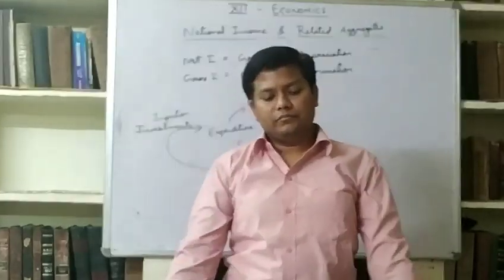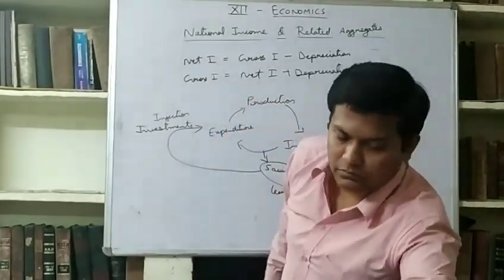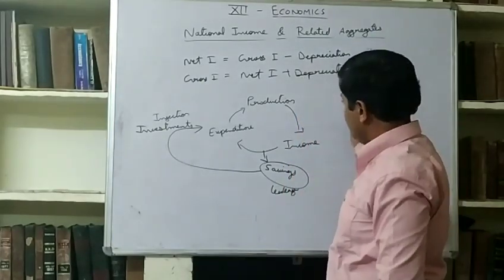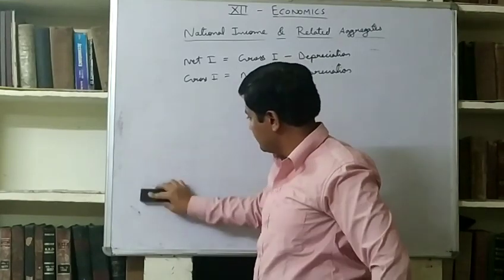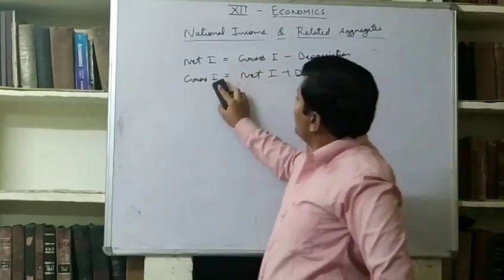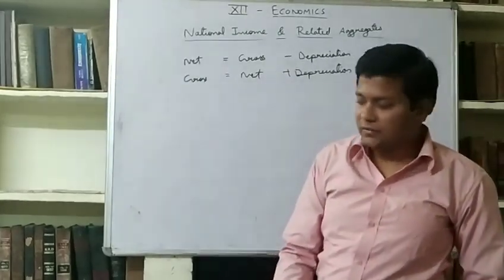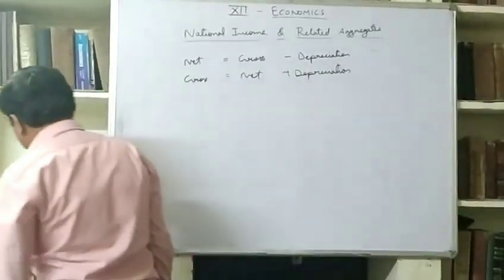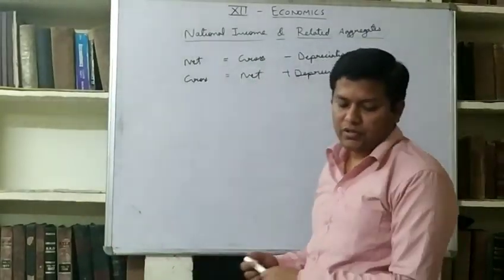Now I am writing some formulas on the board. You have to remember these formulas. This will be helpful for your numerical questions.